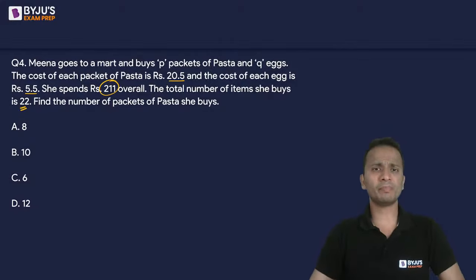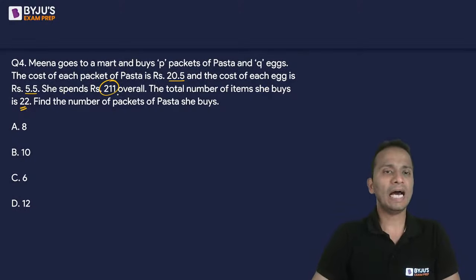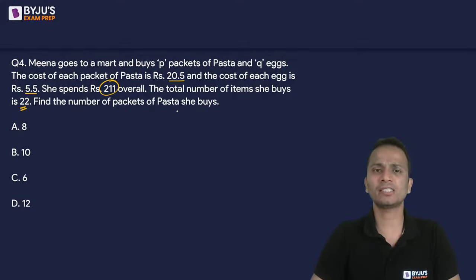So we can start making the equations. Meena goes to Mart and buys P packets of pasta and Q eggs. The cost of each packet of pasta is 20.5 and the cost of each egg is 5.5, and she spends a total of 211 rupees. Also, the total number of items that she has bought is 22. So we'll have to find out the number of packets of pasta that she has bought.